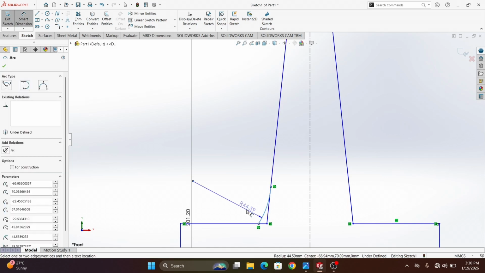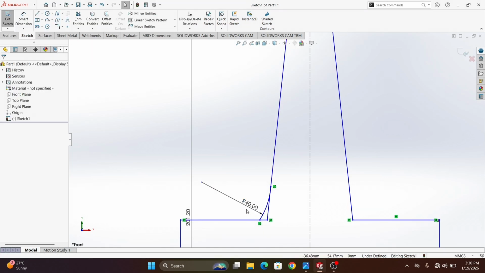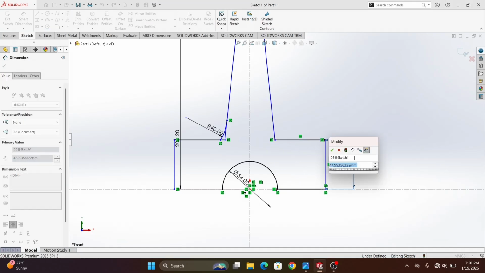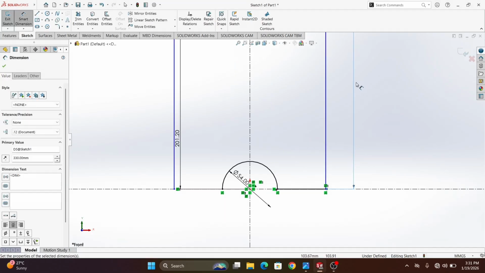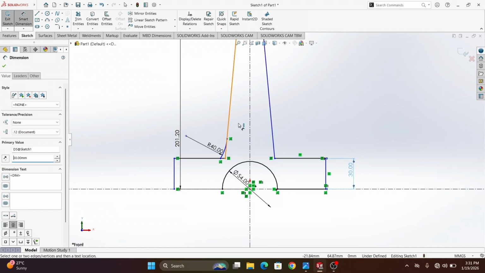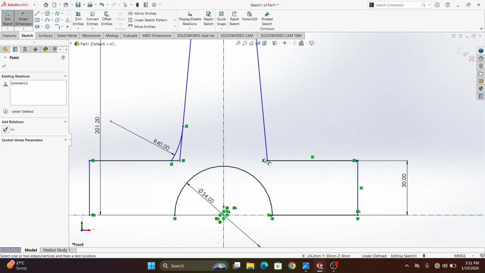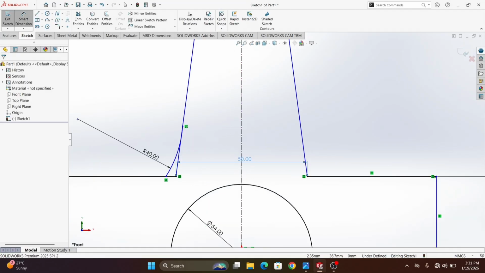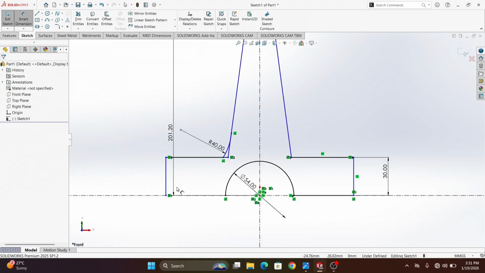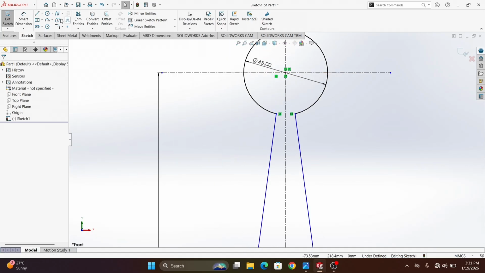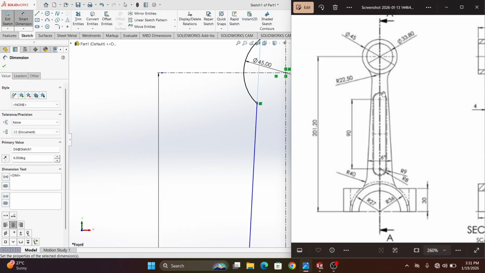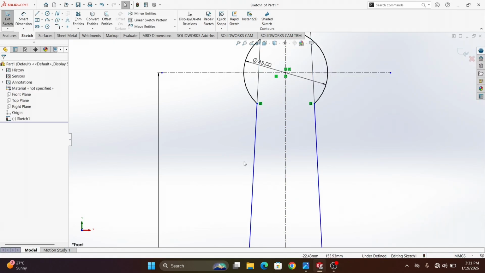Do the smart dimension. This arc will be 40 radius. Okay. And give the smart dimension here too. Here it will be 30. And here too, here 50. Oh no, this will delete it. Here again draw one arc. Smart dimension: here to here 6 degree. Okay. Escape it.